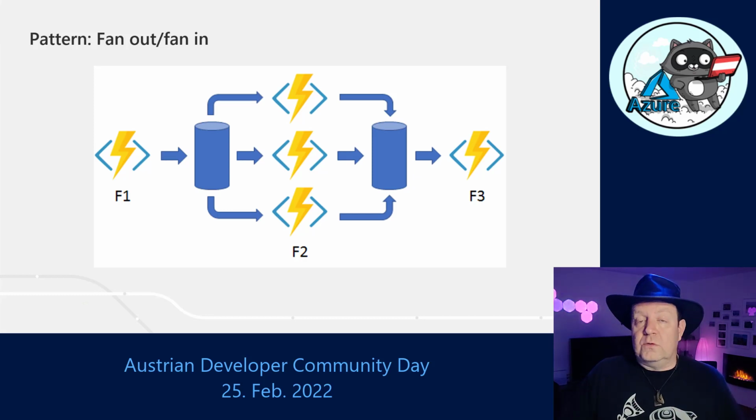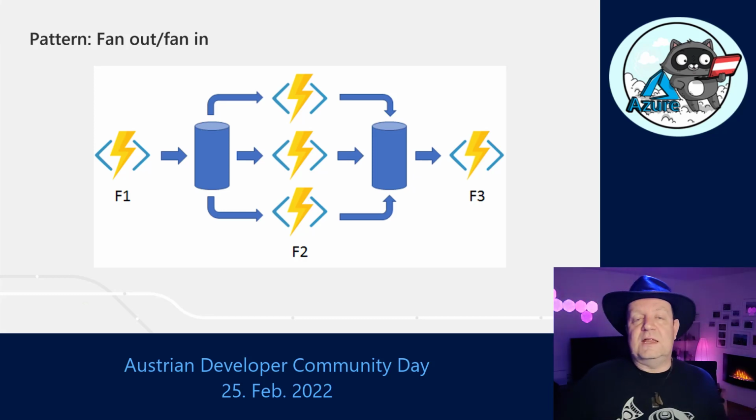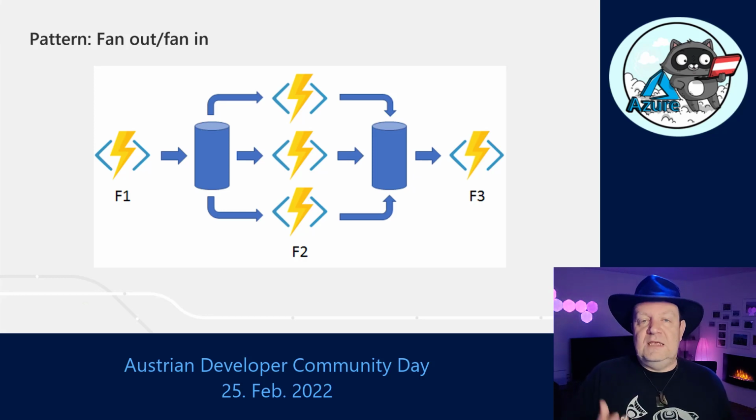Now this is all code, so you can orchestrate your things as you want, and you can of course combine those two patterns. You can have function chaining at first, and then some fan out, fan in, and then again some function chaining. Basically you can create a very long running process composed of multiple functions, and each of those functions is running for less than 5 minutes, and so it doesn't hit the timeout. So that really allows you to have a very nice architecture.